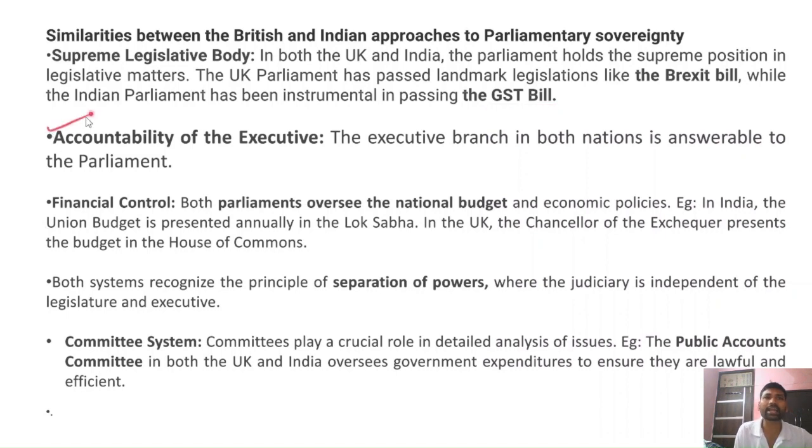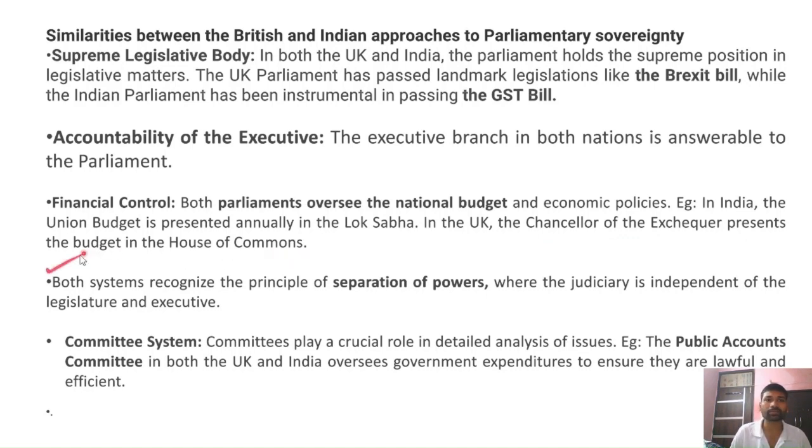And secondly, accountability of the executive. So in both the parliaments, the executive is largely accountable to the legislature, right? So they are collectively responsible to the Lok Sabha in the Indian constitution. Then financial control. Both parliaments oversee national budgets and economic policies. In India, the union budget is presented annually in the Lok Sabha. Similarly, in the UK also, the Chancellor of the Exchequer presents the budget in the House of Commons.